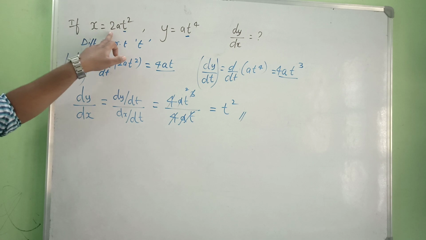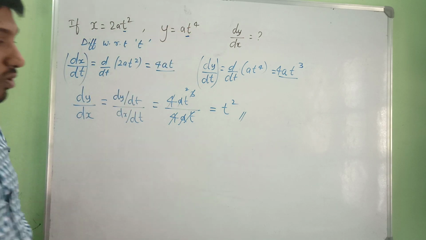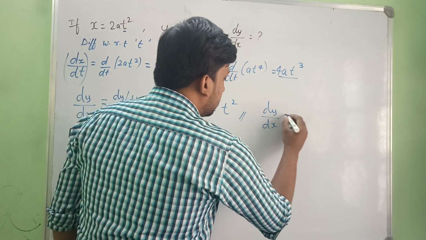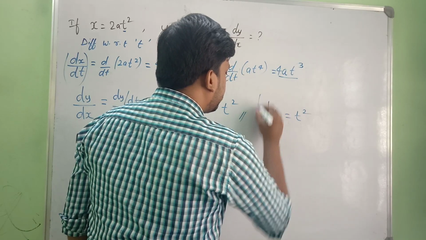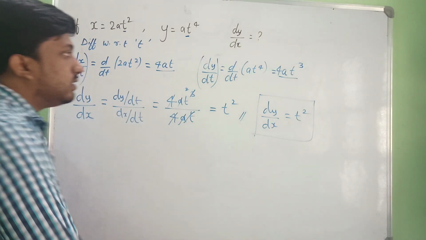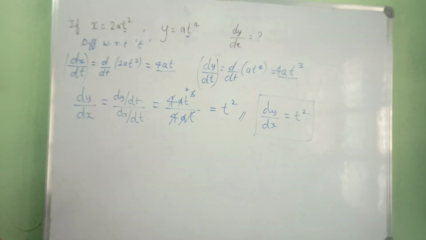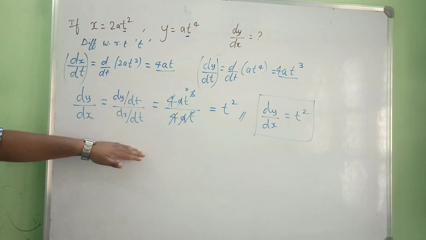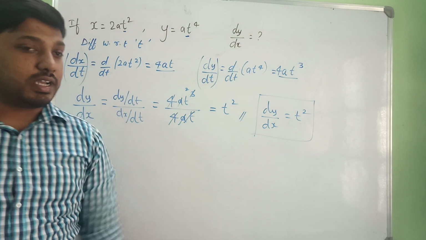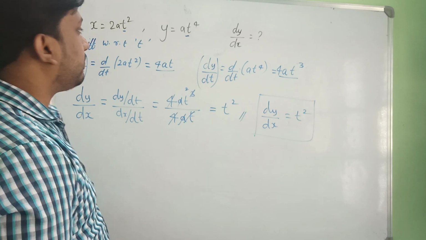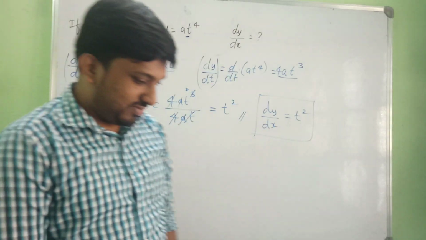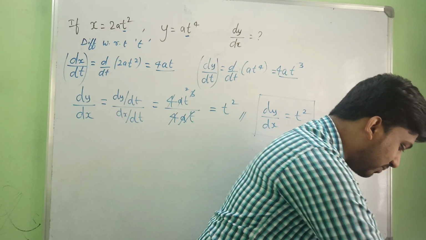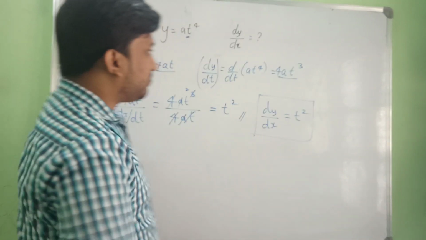Therefore if x is equal to 2at square, y is equal to at to the power of 4, then dy by dx is nothing but t square. This is a 3 marks problem. Carefully deal with that. Step by step you need to write it. Okay, and you need to show that dy by dx is t square. Is it interesting? Yes. Okay, another interesting problem we have for 3 marks. Let us solve that.